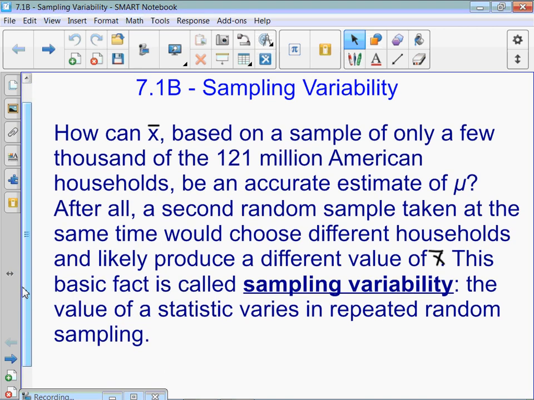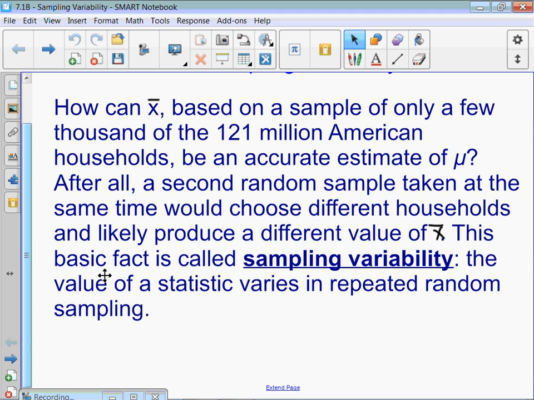So 7.1b is called sampling variability. How can x-bar, the mean of a sample based on only a few thousand of the 121 million American households, be an accurate estimate of mu, the true mean?